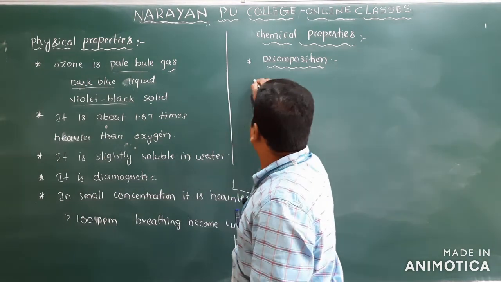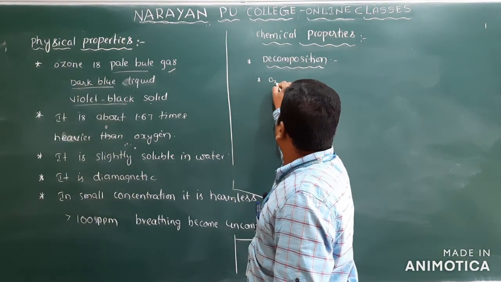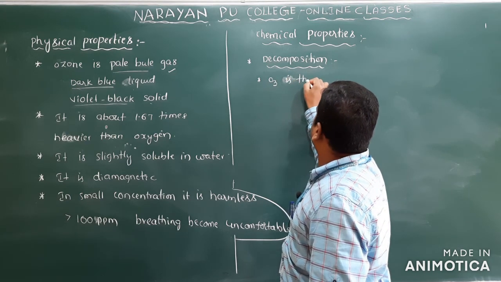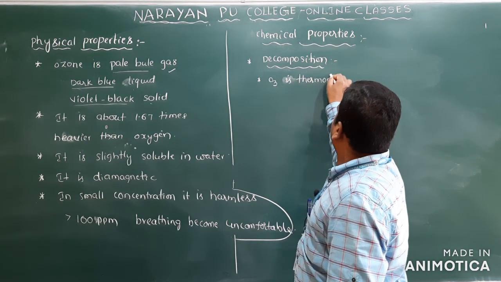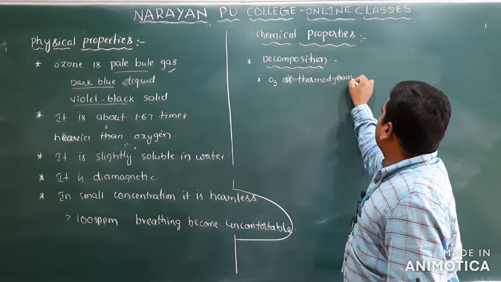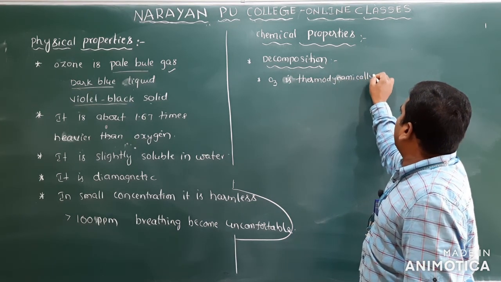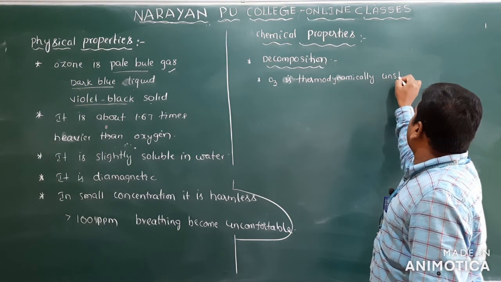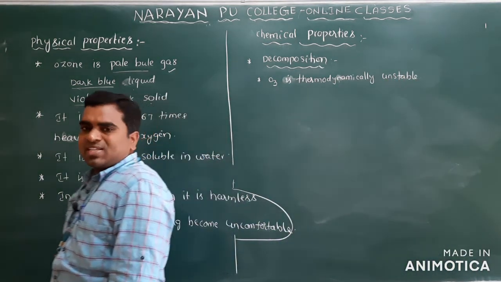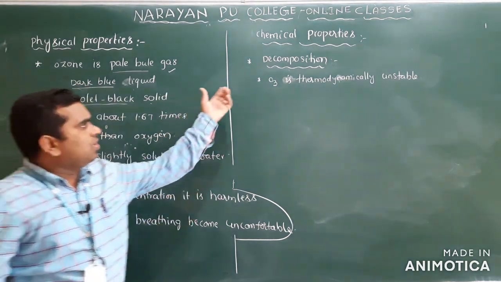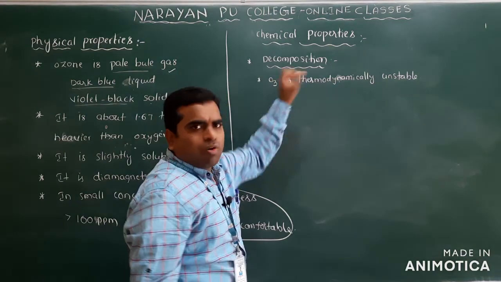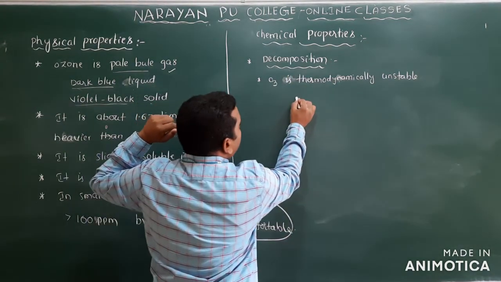Here ozone is thermodynamically unstable. Clear? Thermodynamically unstable. So why is it unstable? We will write here, first of all, decomposition of ozone. How will ozone be decomposed here?